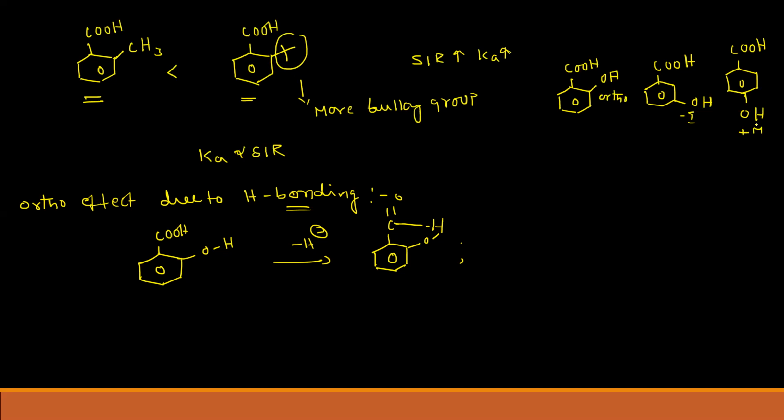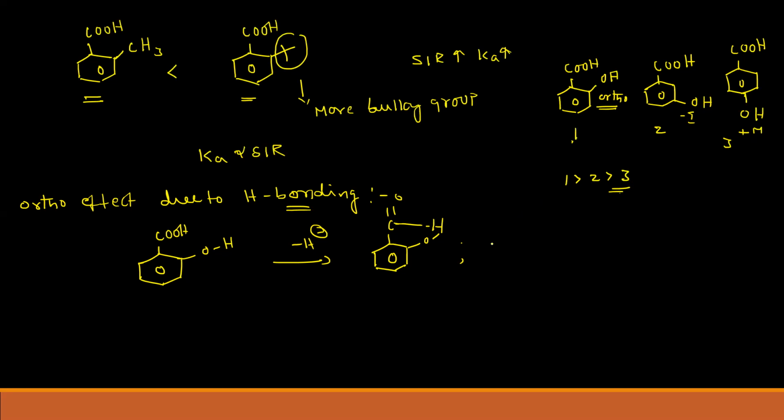We know that plus M decreases the acidic strength and minus A increases the acidic strength. However, ortho is the ortho effect. So that's why the acidic strength is like this: 1 is more than 2 is more than 3.